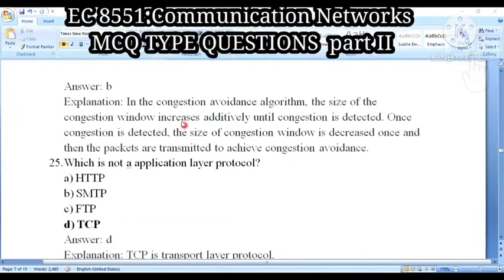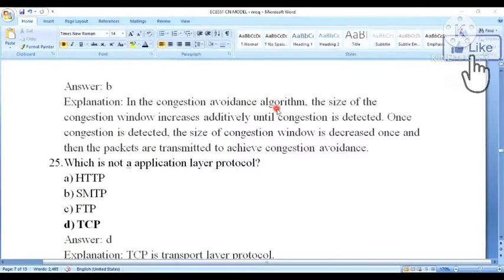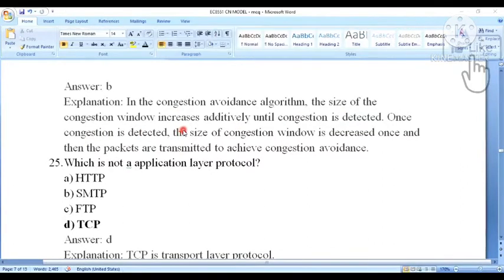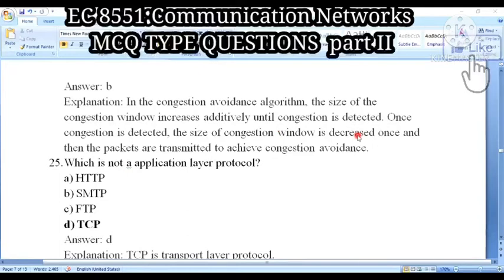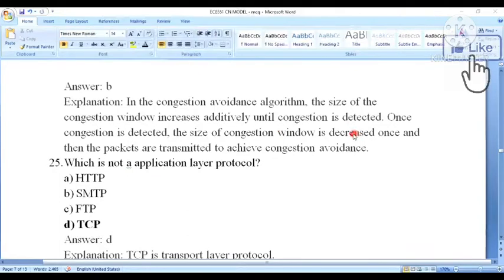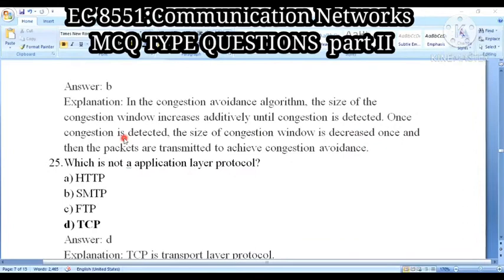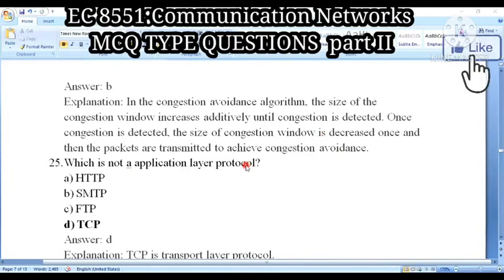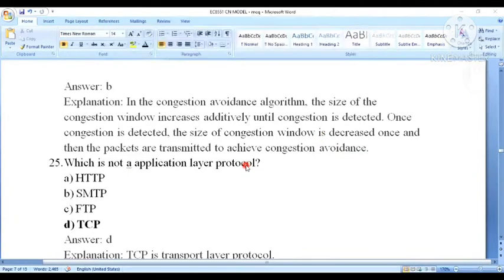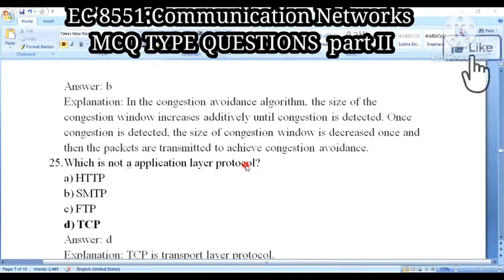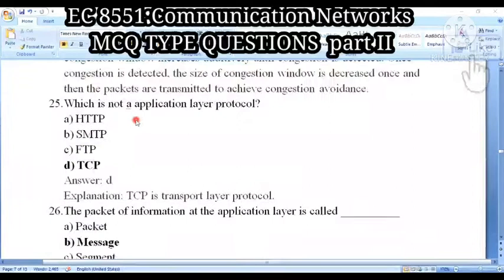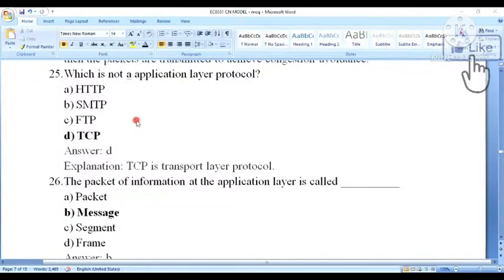Let us check how it is correct. In the congestion avoidance algorithm, the size of the congestion window increases additively until congestion is detected. Once congestion is detected, the size of the congestion window is decreased, and then packets are transmitted to achieve congestion avoidance. Am I clear? Okay, so answer B is the correct one, that is additively.